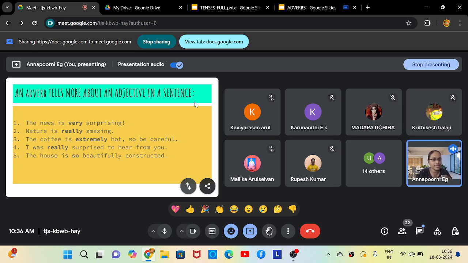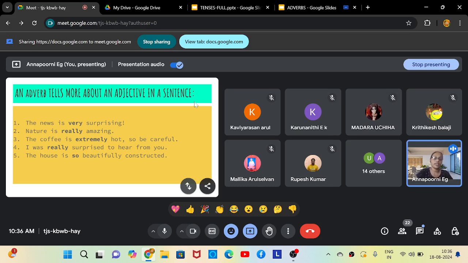Instead of always writing the word very, very, very, you can learn some new words also. Okay. If you are very angry, then you can tell I am furious. If you are very irritated, you can tell I am frustrated. So அந்த மாதிரி instead of using the word very every time, you can use some alternatives. Okay, so extremely means very. So extremely is the adverb here.